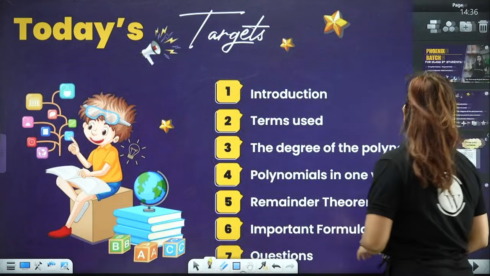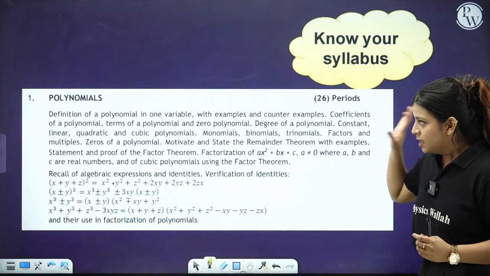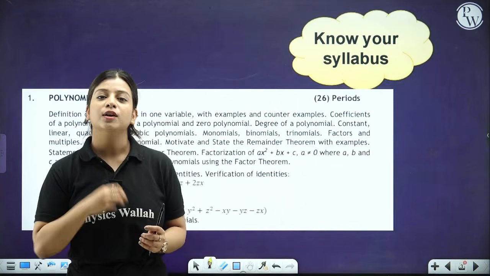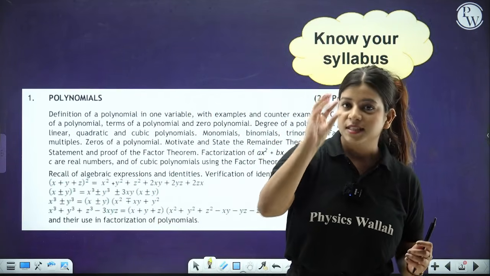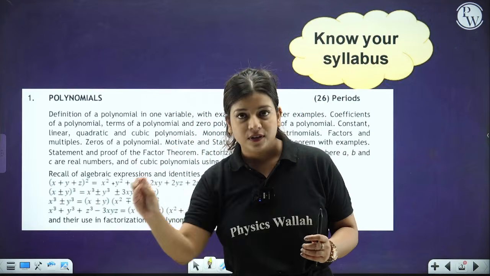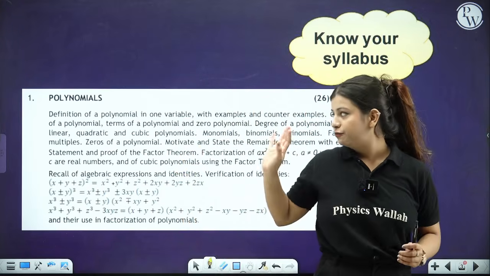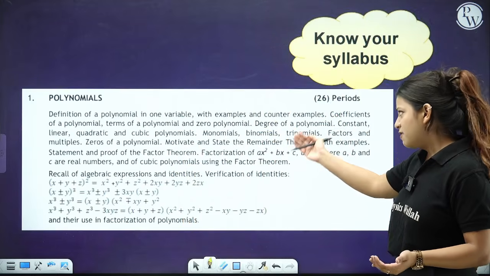So let's see, if I'm talking so much about the syllabus, what is there in the syllabus. This is the screenshot from the official website of CBSE. You can also search it. You can go to Google Chrome, search for CBSE 2025 class 9th math syllabus and that will pop up with a PDF. The very first thing is the definition of a polynomial in one variable, with examples and counter examples.